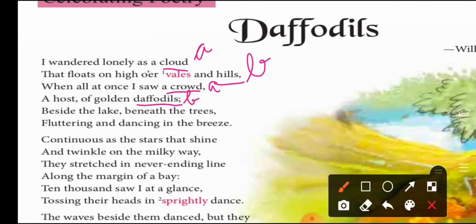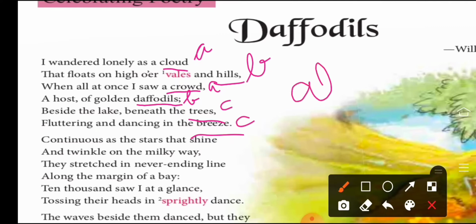Okay, so we will give it B once again. Next is trees and breeze. It is not necessary every time that the spelling should end with the same letters, it is the same sound we are talking about. Okay, trees and breeze. So trees and breeze are not matching with cloud, not matching with hills. So this is the different one, so we will give it C. So what is the rhyming scheme of the stanza?